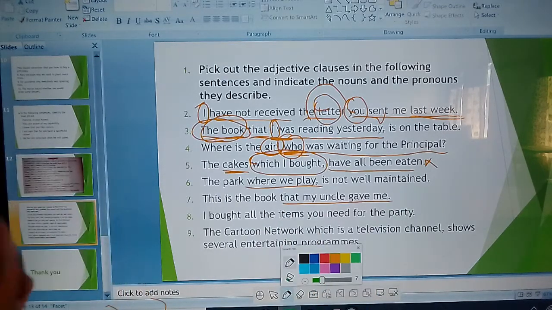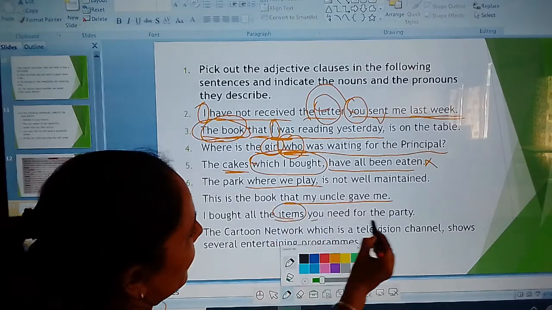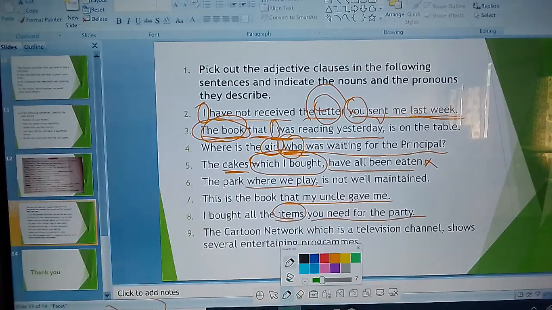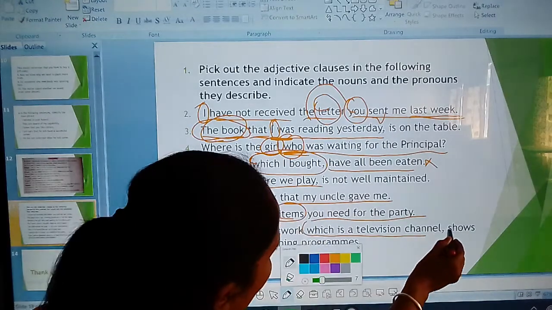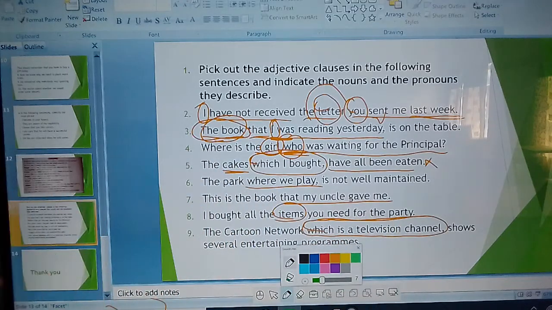Okay, I bought all the items you need for the party. In this sentence which is your adjective clause? You need for the party. Okay, it describes the items, you need for the party. The Cartoon Network, which is the television channel, shows several entertaining programs. In this sentence, which is a television channel? Okay, this is your adjective clause.